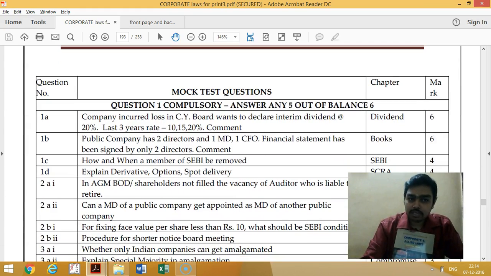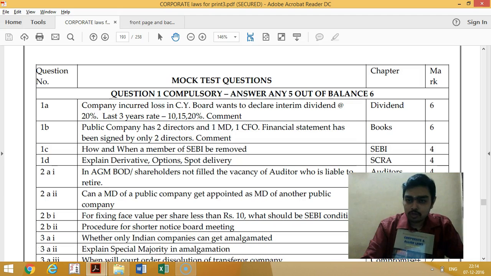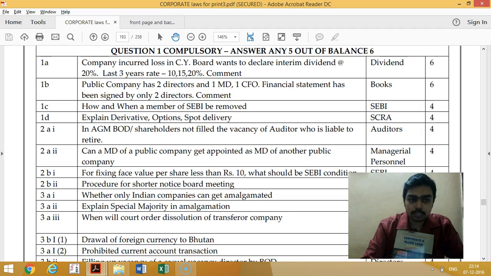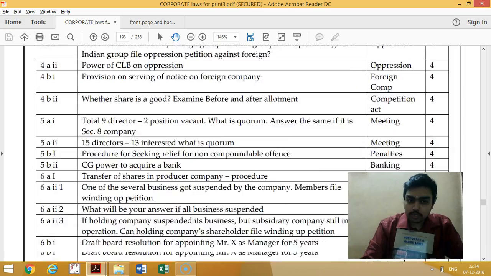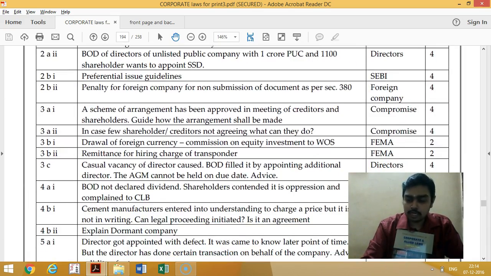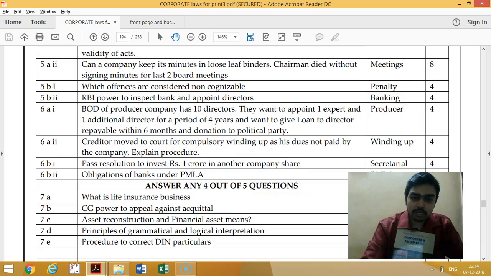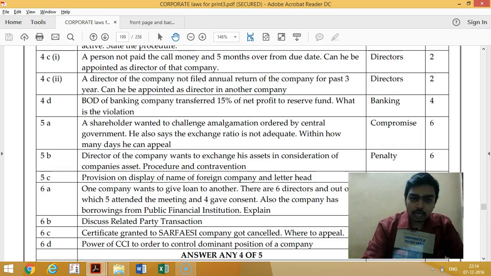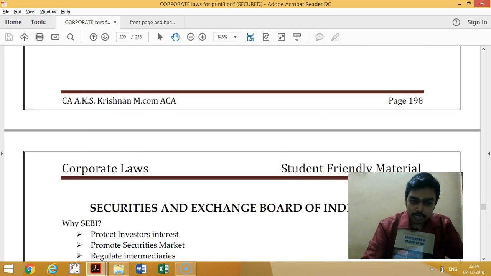After that, I have given 4 mock test question papers for you, with 100 marks, in fact 120 marks papers, so you can answer all those questions. Like our institute's question paper, I have given the same type of question papers for you. Then afterwards, I have covered the allied laws.